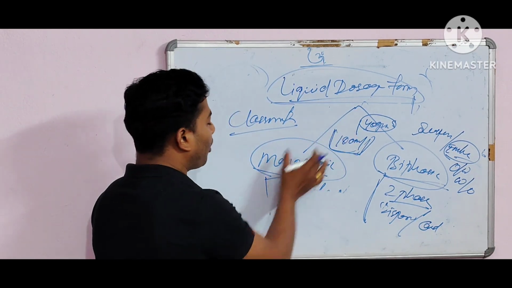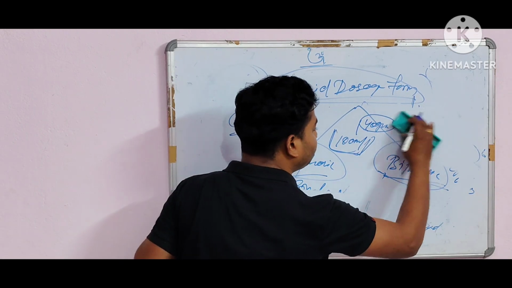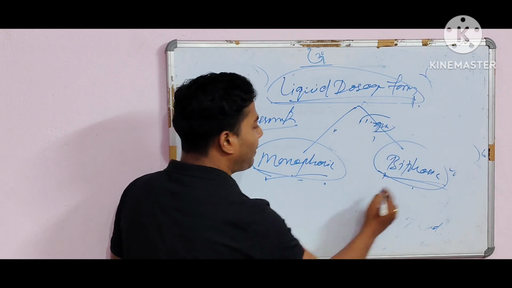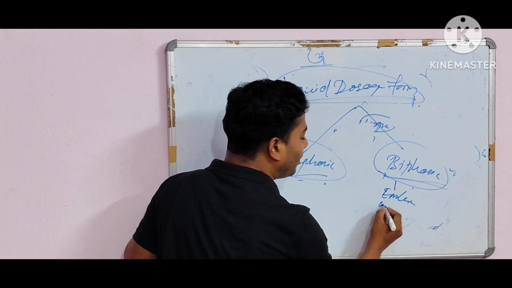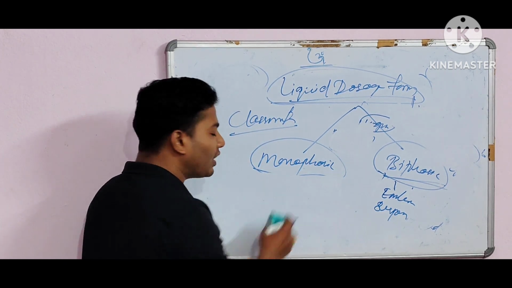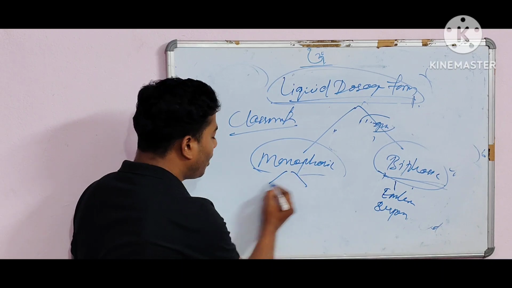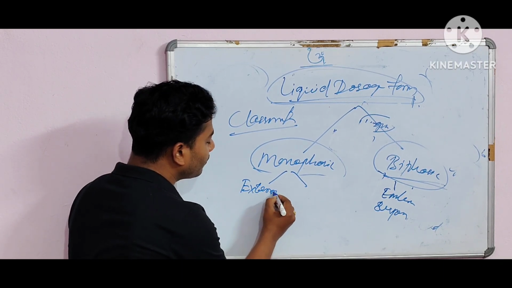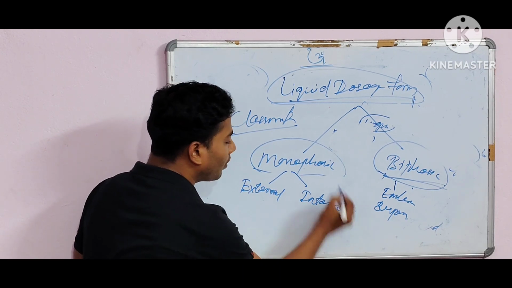So one is monophasic, and another one is biphasic. The biphasic is represented by emulsion and suspension. But the monophasic is again divided into two categories, external and internal.